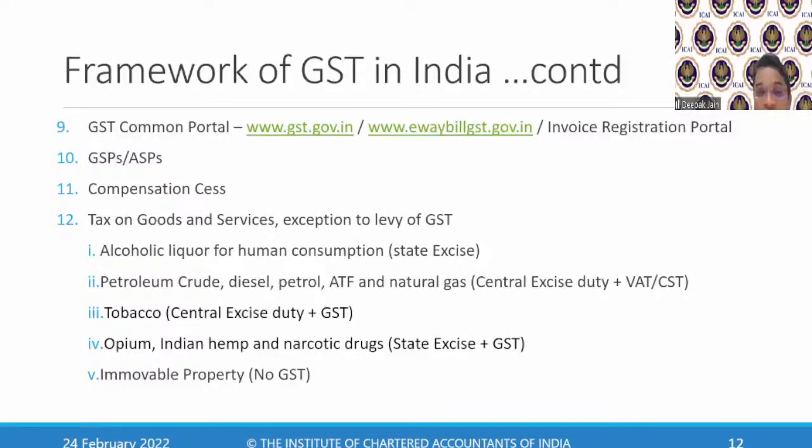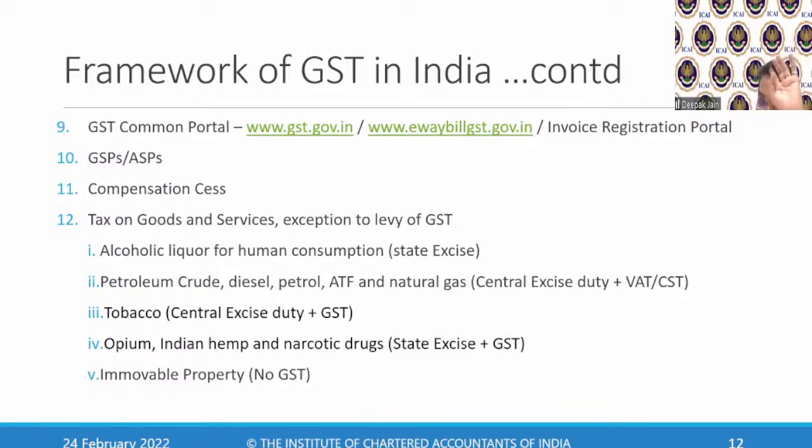So dual GST still applies on petroleum products. On tobacco products, central excise duty and GST both apply. On opium, Indian hemp, and narcotic drugs, state excise and GST both apply.